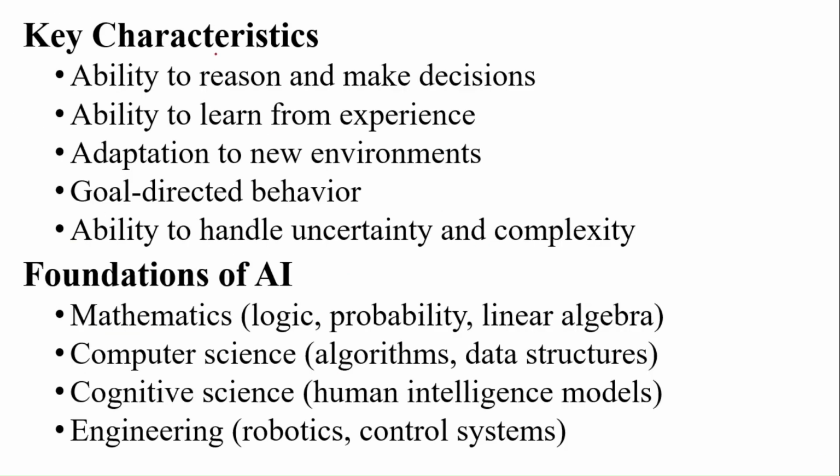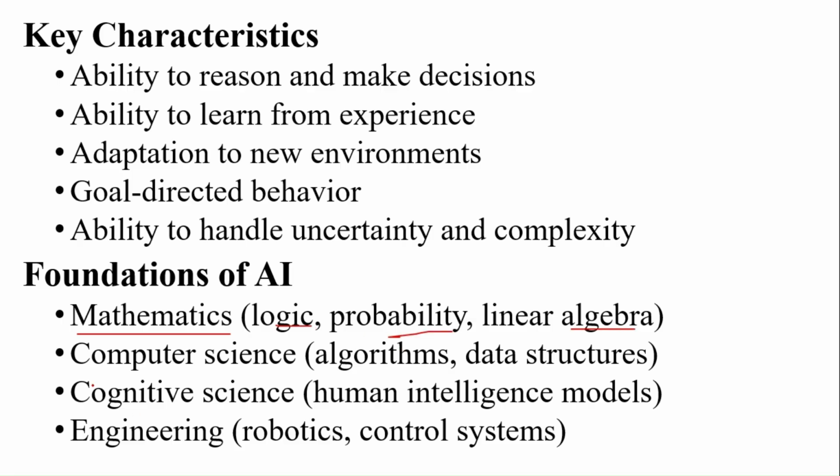What are the key characteristics of AI concepts? Ability to reason and make decisions, ability to learn from experience, adaptation to new environments, goal-directed behavior, and ability to handle uncertainty and complexity. The foundation of AI starts from mathematics like logic, probability, and linear algebra.